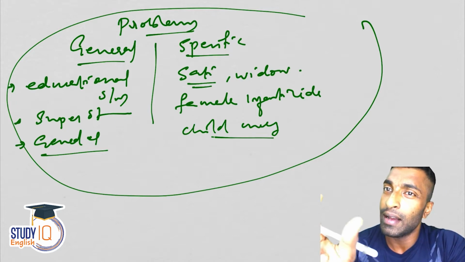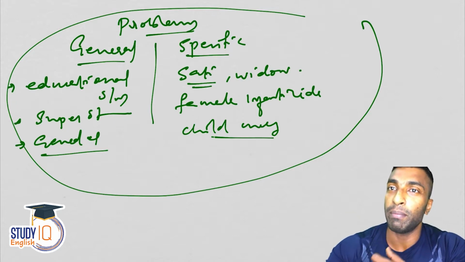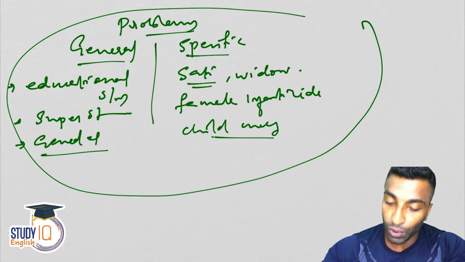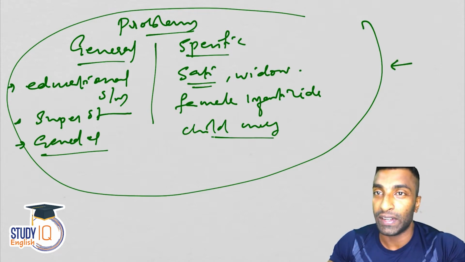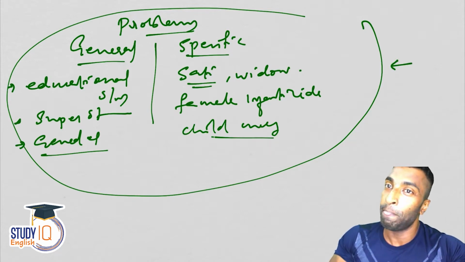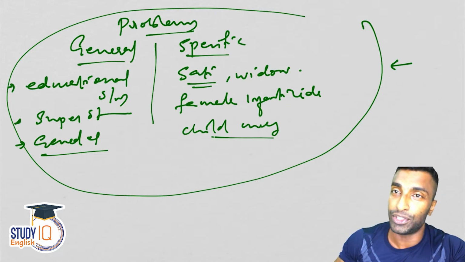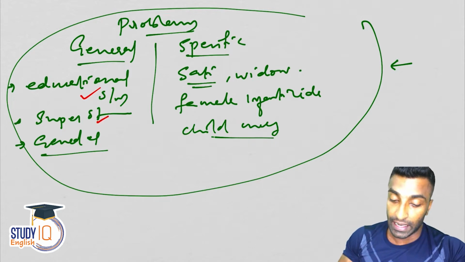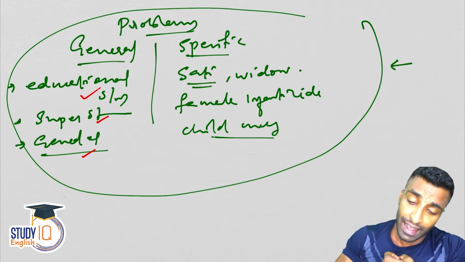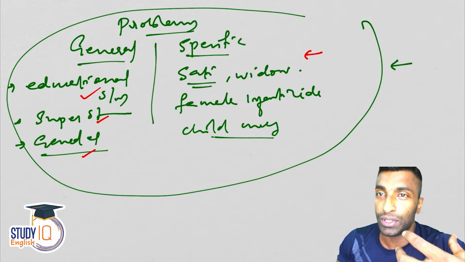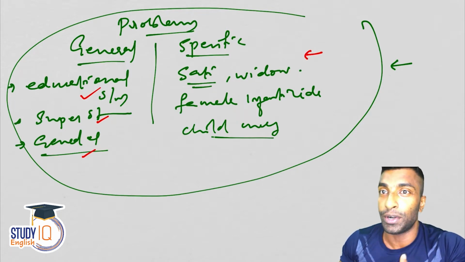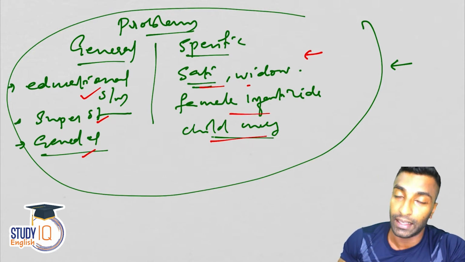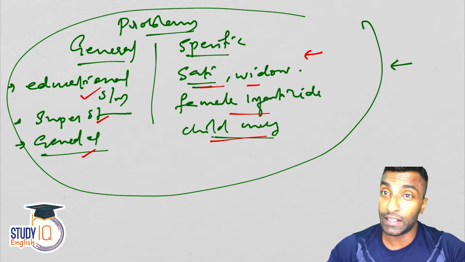Then there are some minor reformist movements that over a period of time I will discuss. So the two main reformist movements is what we have covered. When I started, I told you what problems Indian society was facing, for you to easily understand the role of the social reformers. We have seen some general issues like educational system problems, superstitious beliefs, and gender discrimination. And then we have seen some specific problems which are associated with certain caste, certain religion, certain region, like child marriage, female infanticide among the Rajput caste, sati, widow remarriage, etc. All these were the specific issues we have seen.